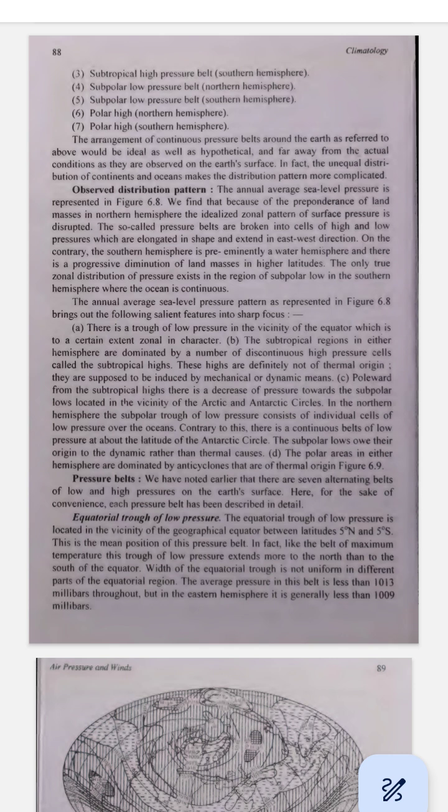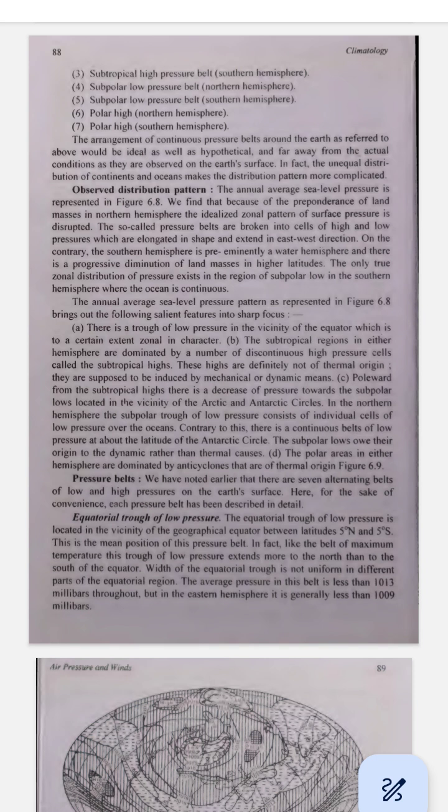Because of this, the pressure belts here are not perfect circles, but are broken up into smaller areas of high and low pressure called cells. Southern Hemisphere, more water. The Southern Hemisphere has more water, especially as you move closer to the South Pole. Here, pressure belts are more continuous because the water doesn't break them up as land does.